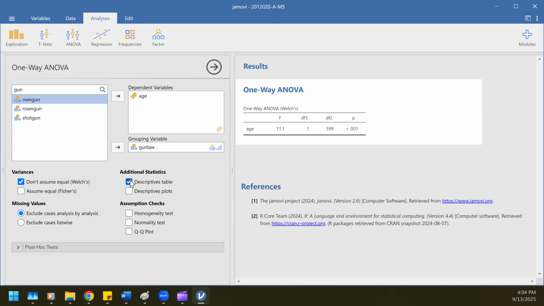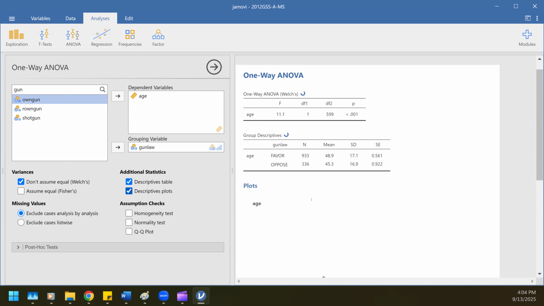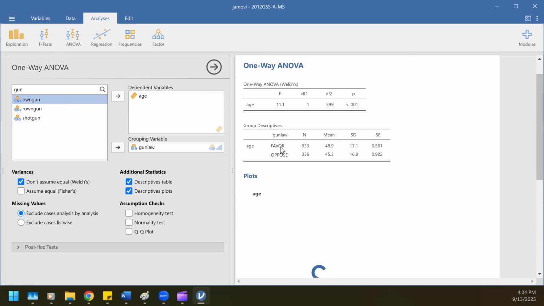And then the other component, all you do is make sure we click the descriptive table, descriptive plots, and the table will tell us for gun law whether they favor or oppose, and the ages, how many were in each group, the mean age for each group, the standard deviation for each group, and then that standard error which helps measure how reliable, or the sort of wiggle room. If I would have done this survey again and again and again, we might get different sample means each time, but how that varies can be measured by this sort of standard error metric.